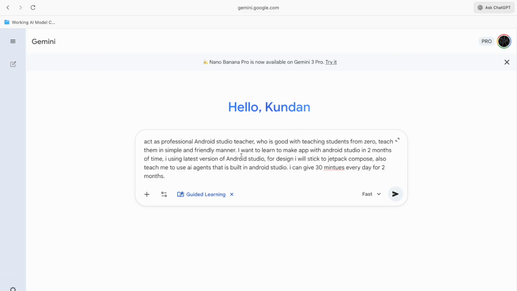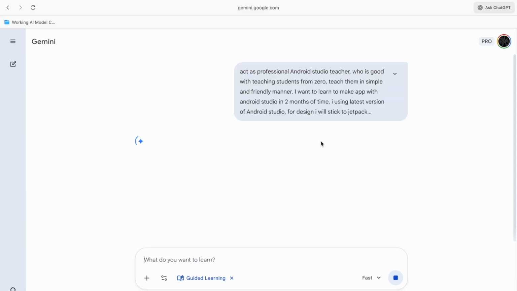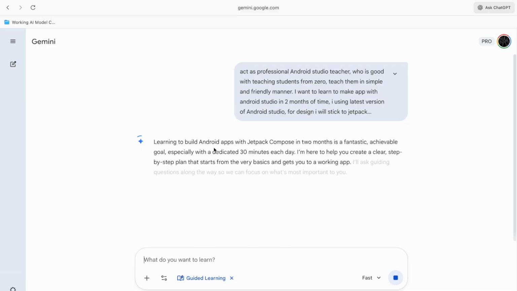That's my goal: to learn to make an app with the help of AI tools, not on my own, because I know that is not gonna work. AI is really good. What I need to know is to understand the code and tweak it, and that's what I go for. So I have added guided learning and all that. Whatever my main goal is, I will stick to that.